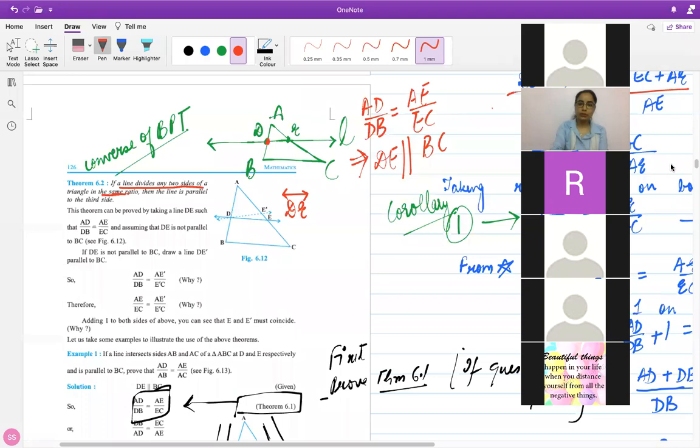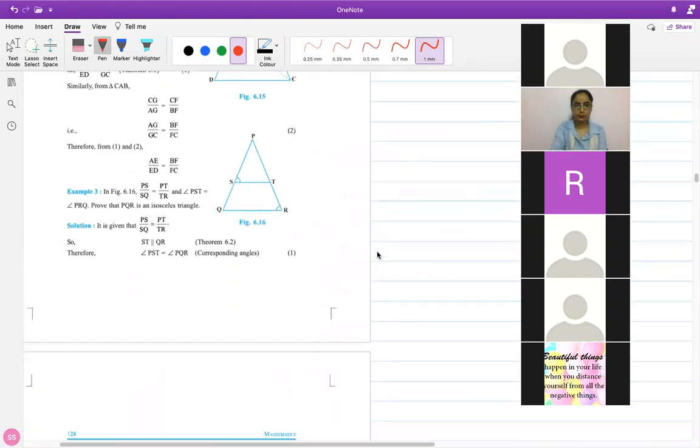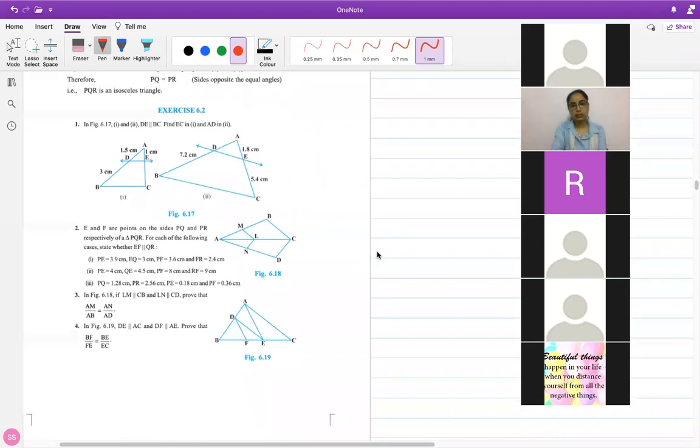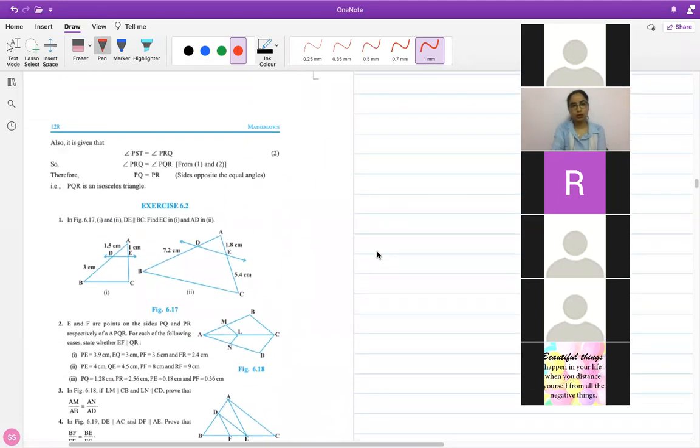And after this, we're just directly jumping to the exercise now. Let's just go to the exercise. Exercise 6.2, page number 128.